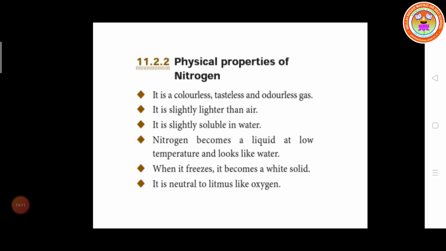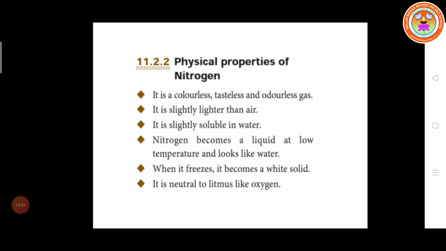Next, physical properties of nitrogen. Nitrogen is a colorless, tasteless, odorless gas. It is slightly lighter than air and slightly soluble in water.